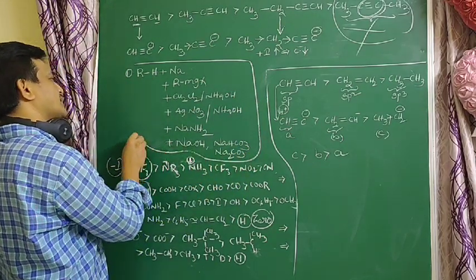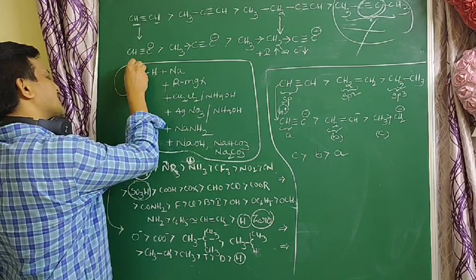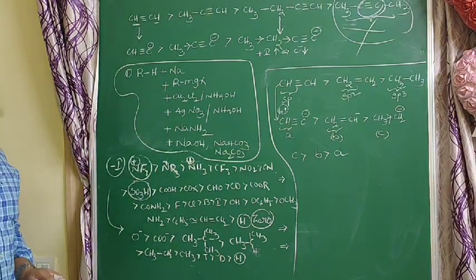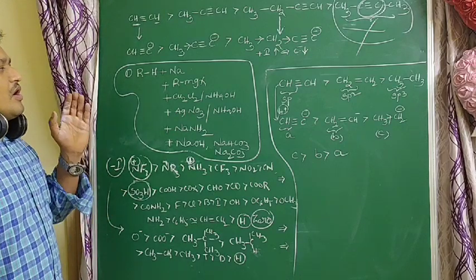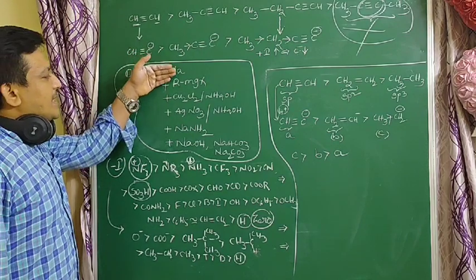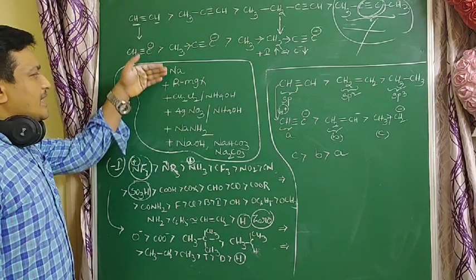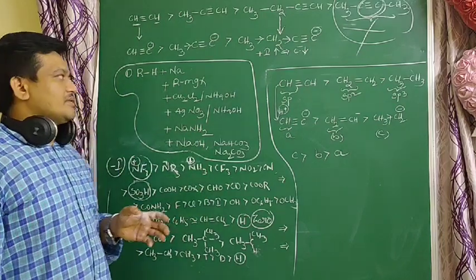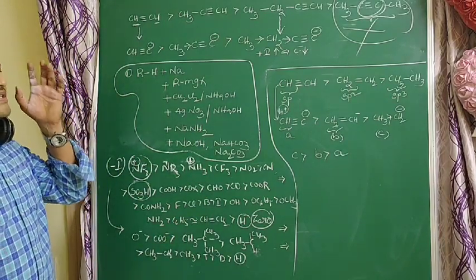So based on these reactions, alkenes and alkanes are very less acidic when compared to alkynes. Alkynes react with these reagents because alkynes are more acidic.